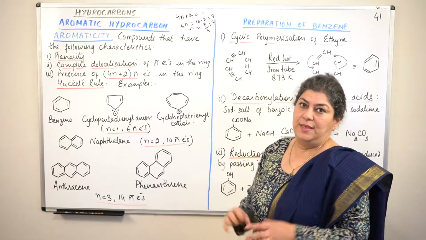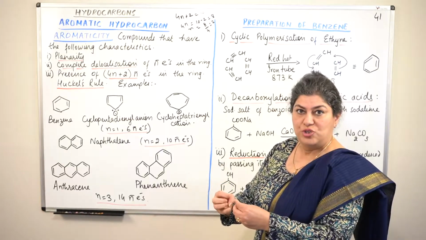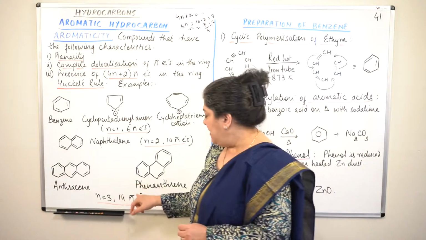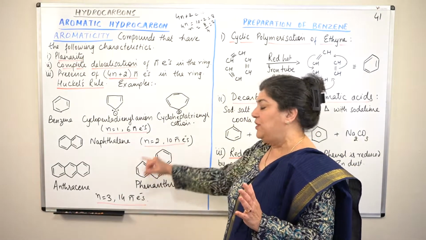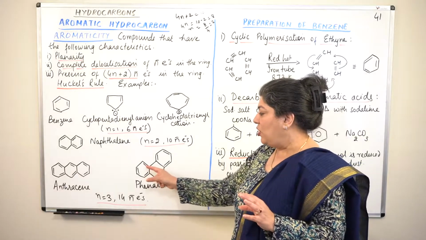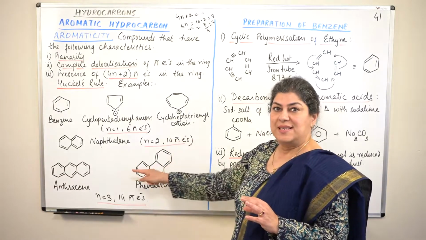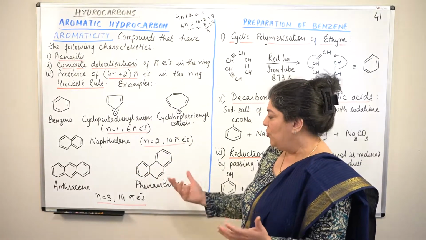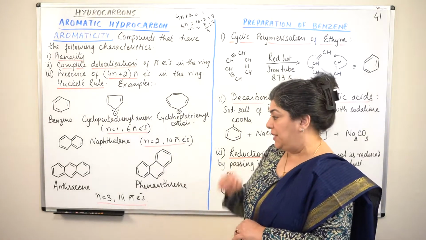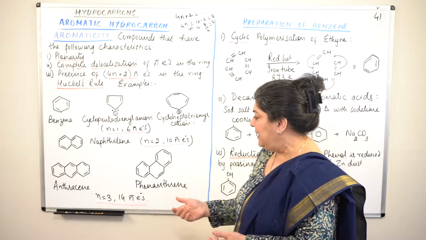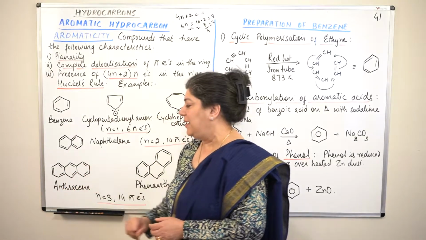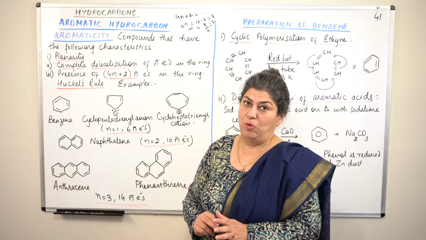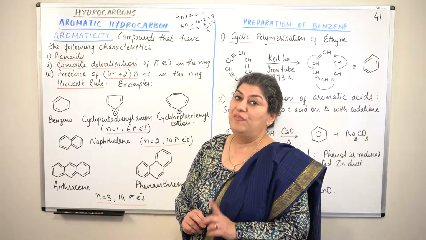Next is anthracene. Anthracene is 3 fused benzene rings, and so is phenanthrene. Phenanthrene is also 3 fused benzene rings, but not linearly, it is slightly in the other direction. So look at the number of multiple bonds here. The number of multiple bonds again is seen to be the same, 1, 2, 3, 4, 5, 6, 7. There are 7 double bonds. Therefore, 7 twos are 14.